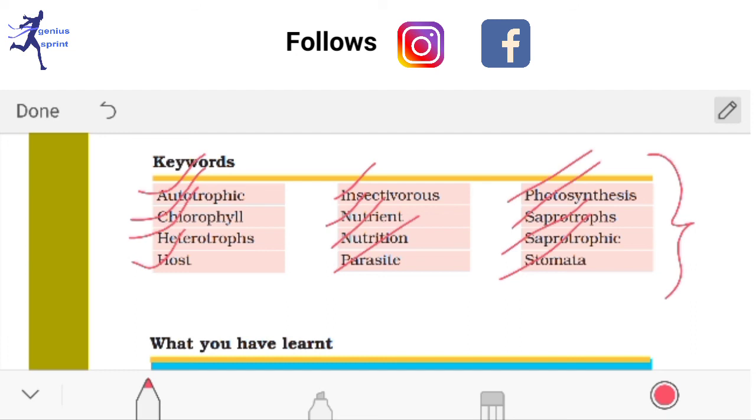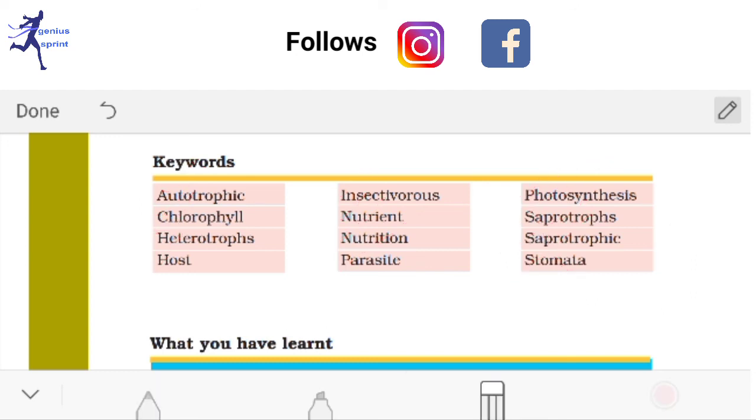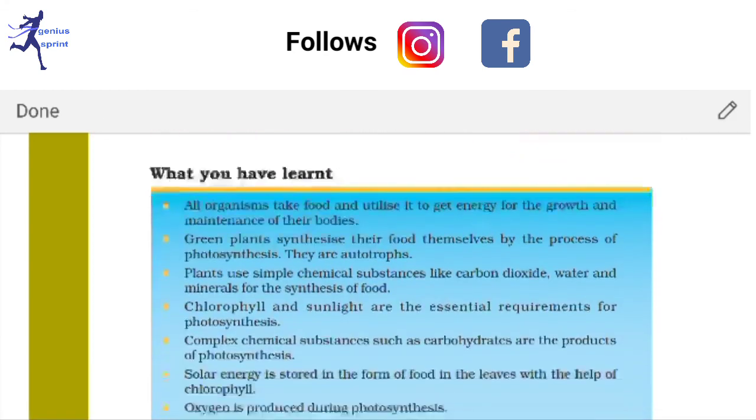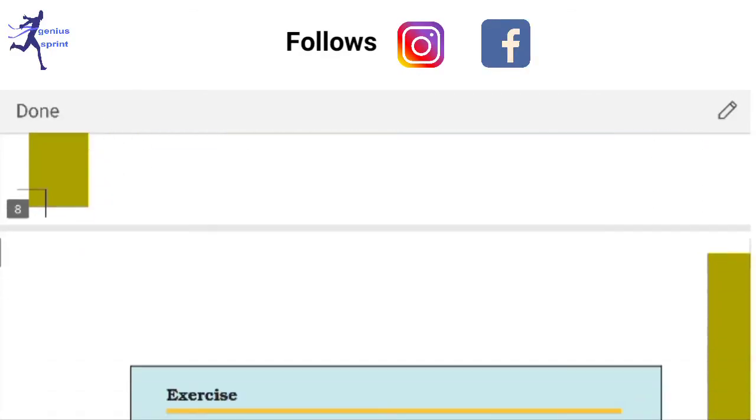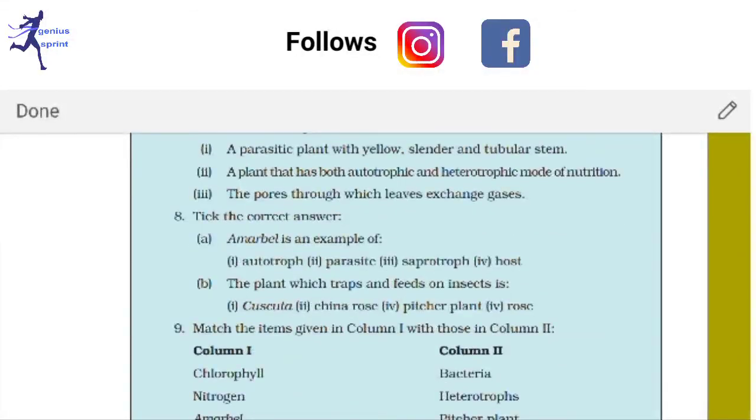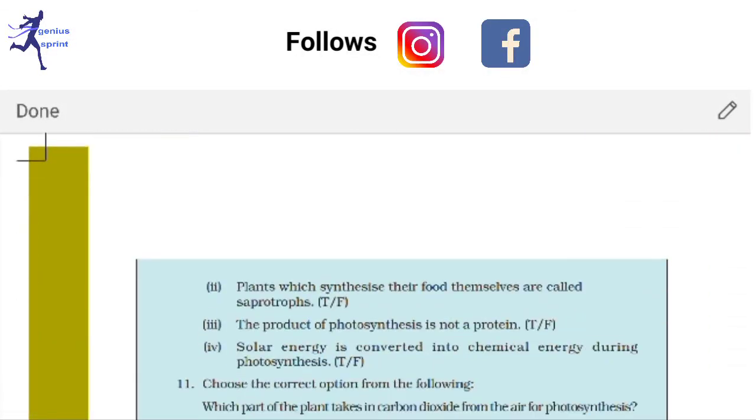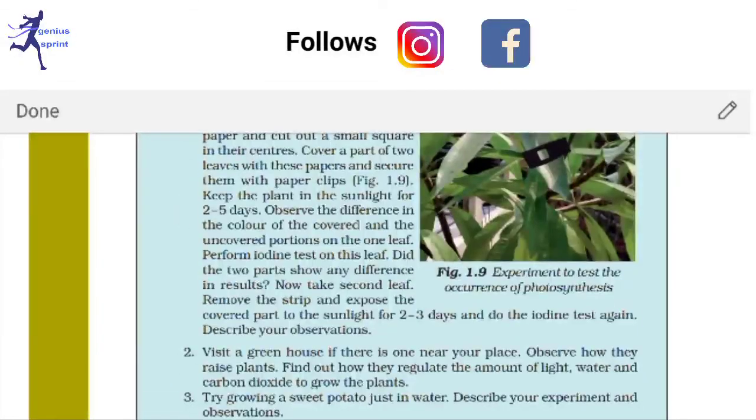Okay, so if you write in the comment section that sir, we want the solution part also, then I will make another video to solve the exercise questions and answers also. You have to go through this entire discussion so that you can make complete notes from this chapter. Okay, so these things are already discussed, so I am sure you have understood. I will not take any time for discussing the exercise part of that chapter.